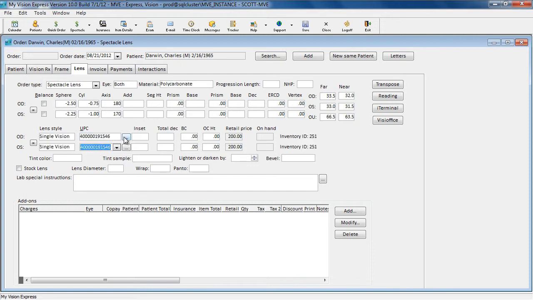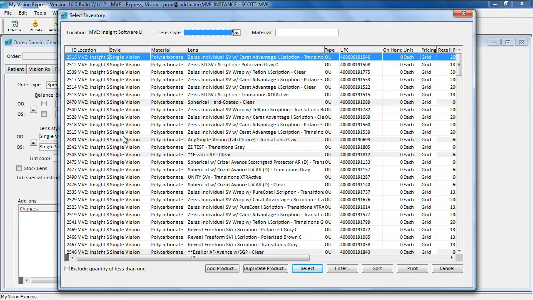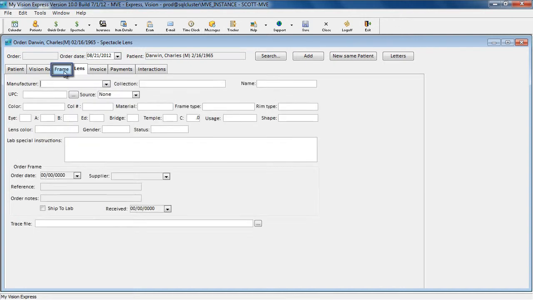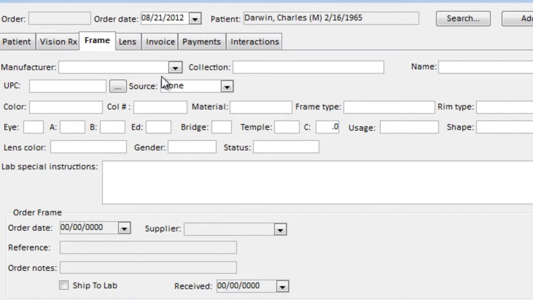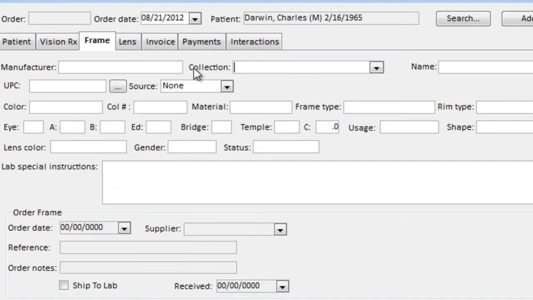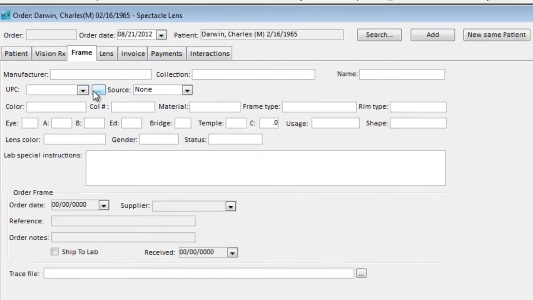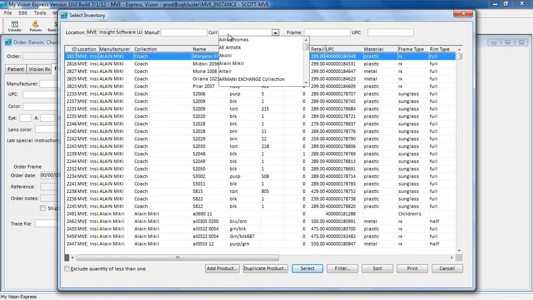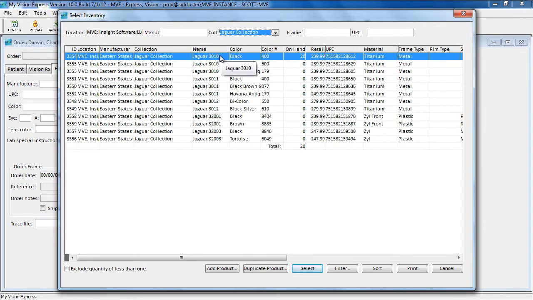You can also click on the ellipse button, which will give you access to your spectacle lens inventory, where you can then select the lens manually. Next, we can go to our Frame tab, and here again we can either manually select the frame using the drop-downs, or scan the barcode into the UPC field, or we can use the ellipse button and filter through our inventory to select the frame that we need.